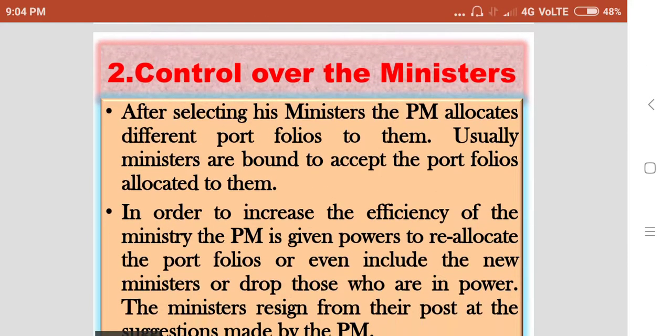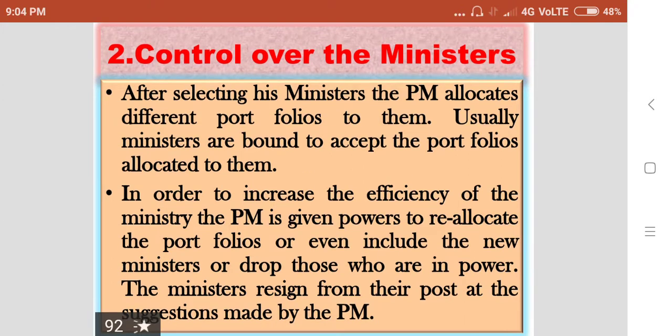Then, the second function of the Prime Minister is that he exercises control over the ministers. After selecting his ministers, the Prime Minister allocates different portfolios to them. Usually, ministers are bound to accept the portfolios allocated to them. In order to increase the efficiency of the ministry, the Prime Minister is given powers to reallocate the portfolios or even include new ministers and drop those who are in power.